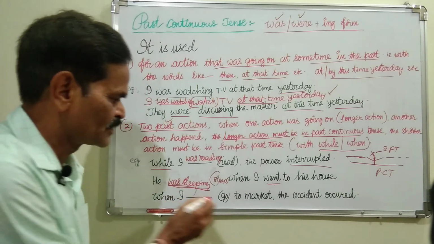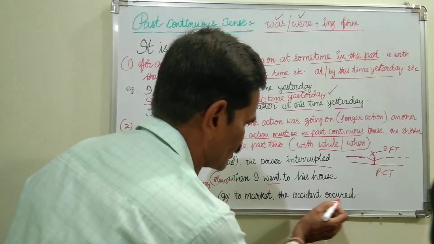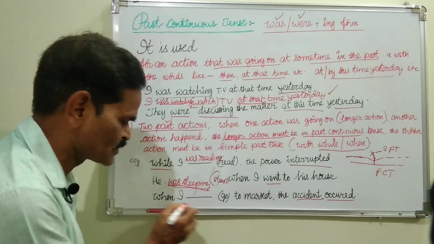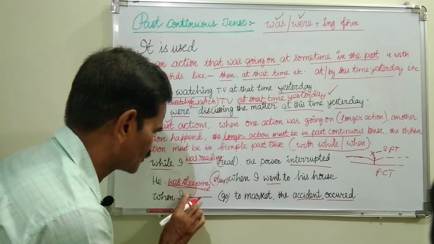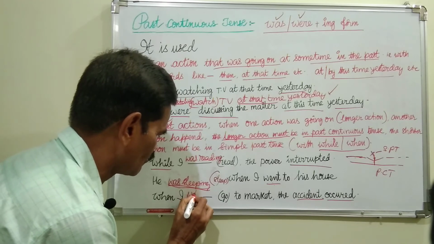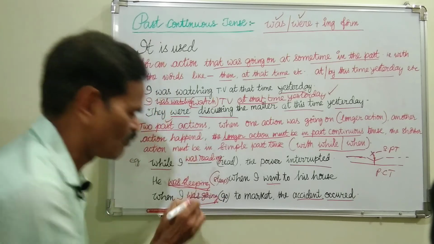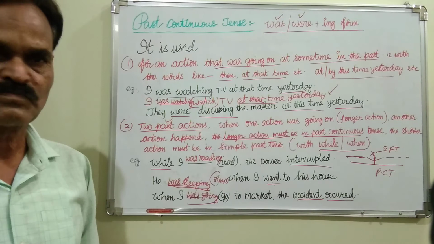So when I dash go to market, another action happened. What is that? Another accident occurred. So this was the action that was going on, continuing. That's why it must be was plus going. This is past continuous. Going to market, the accident.